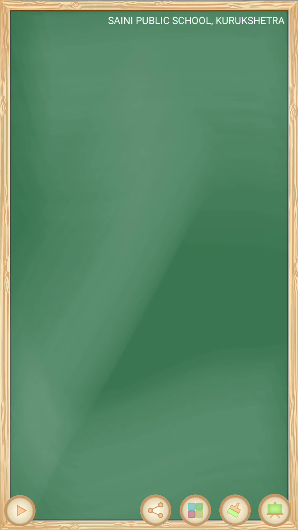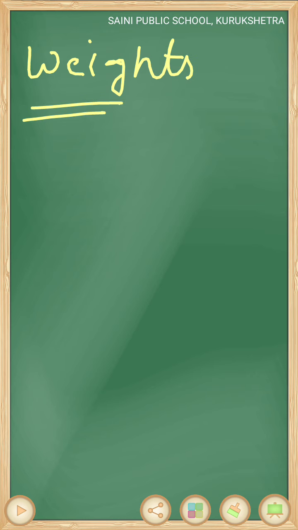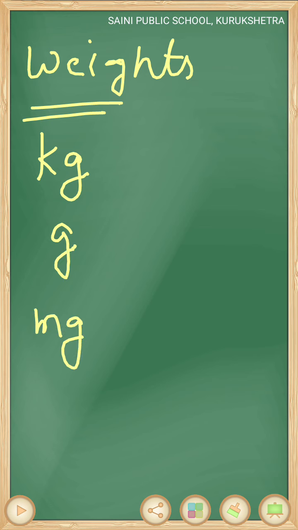Okay. Now we will discuss standard units of weights. Students, standard units give us exact amount of measurement. Non-standard unit doesn't give exact measurement. For example, weights are measured in kilogram, gram and milligram.